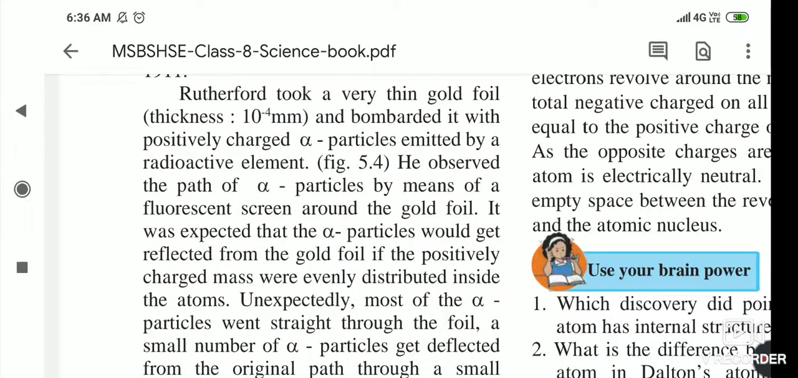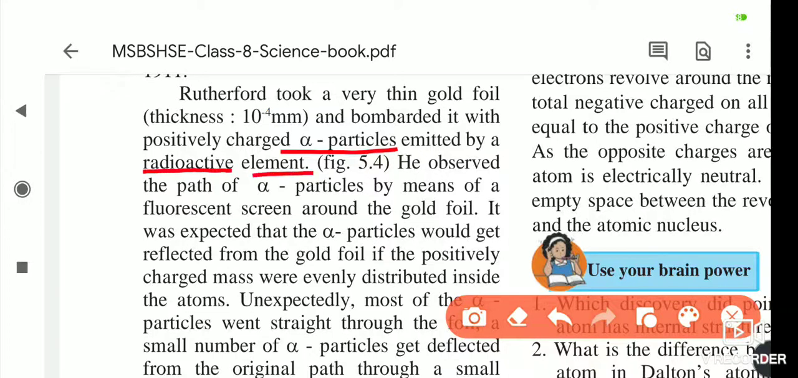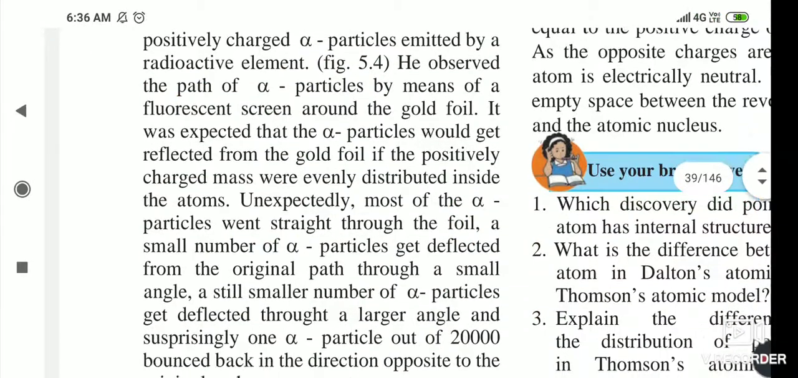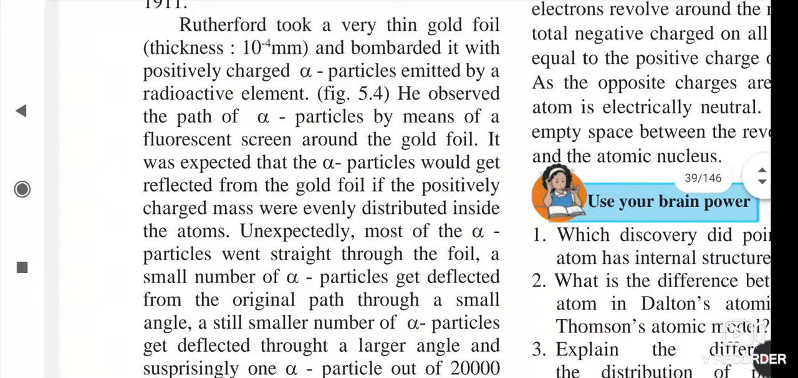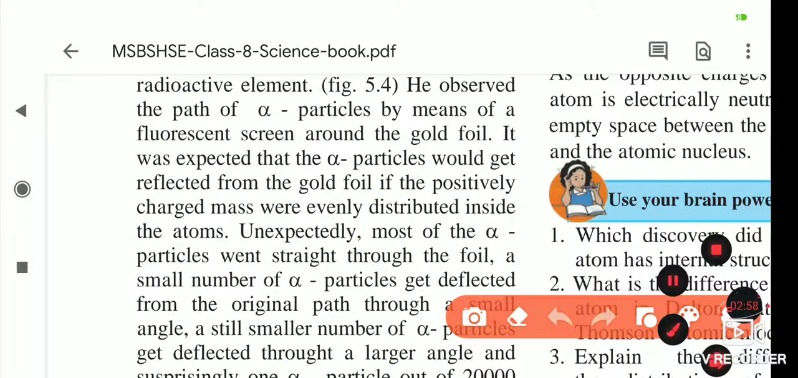And after taking that gold foil, he bombarded it with positively charged alpha particles. As you know, alpha particles are positively charged, and bombarded means he threw rays of alpha particles on it, emitted by radioactive substances. You know that uranium and strontium are radioactive substances. He observed the path of the alpha particles by means of a fluorescent screen.